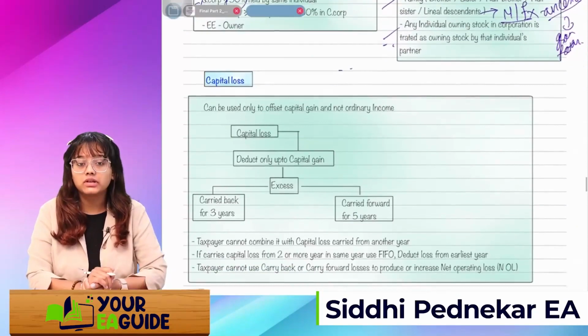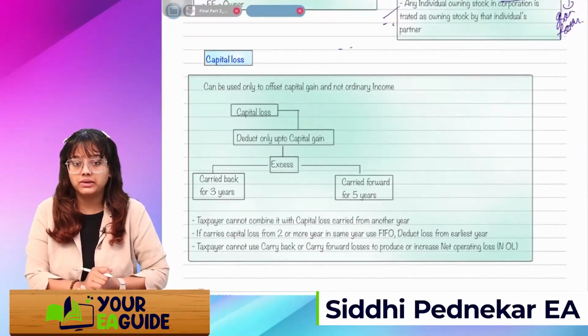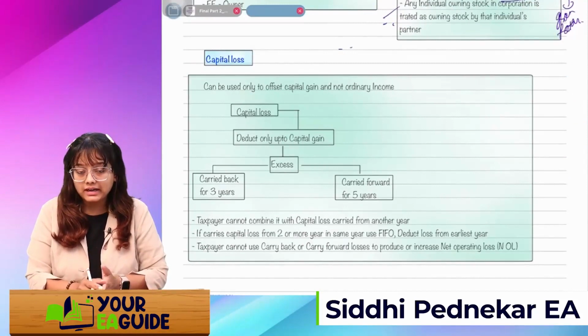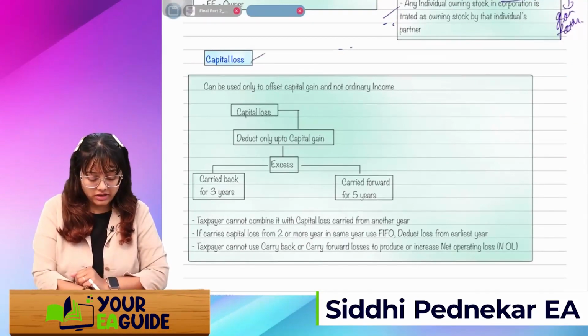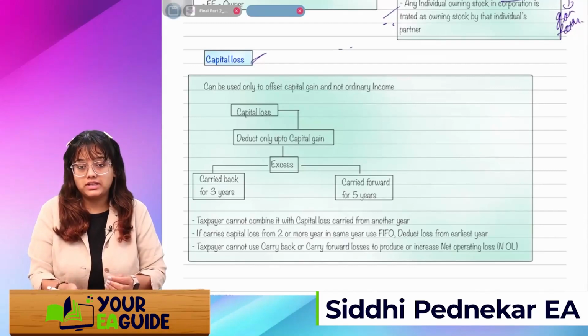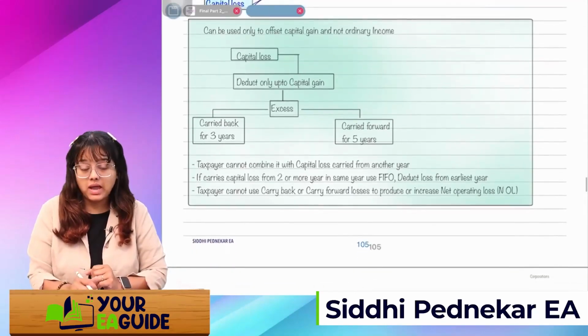Next important special provision is capital loss. If you're incurring a capital loss, it can be used to offset the capital gain and not the ordinary income. See, if you have incurred a capital loss, it cannot be offset against the ordinary income, right? You should have a capital gain to set it off. Capital loss can be deducted only up to the amount of capital gain.